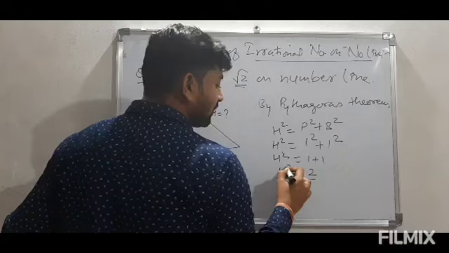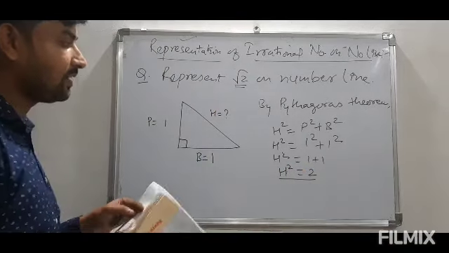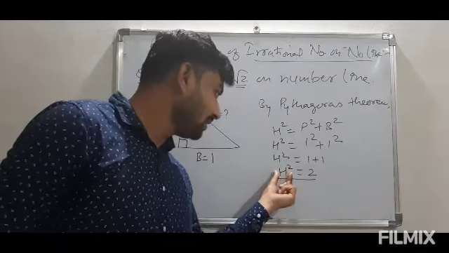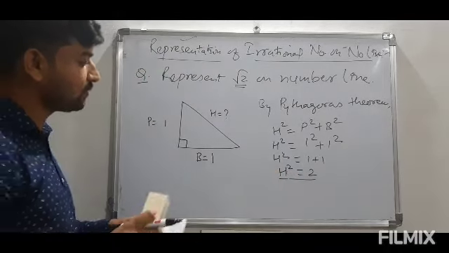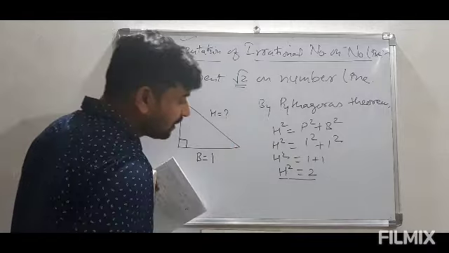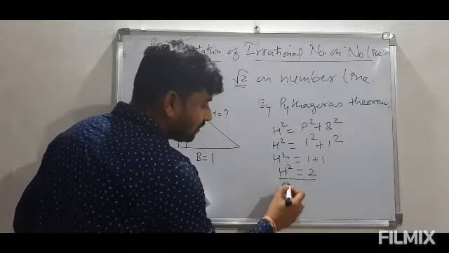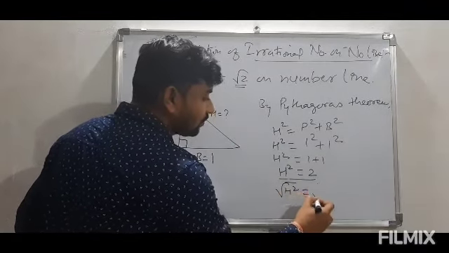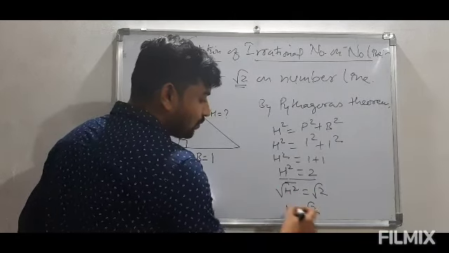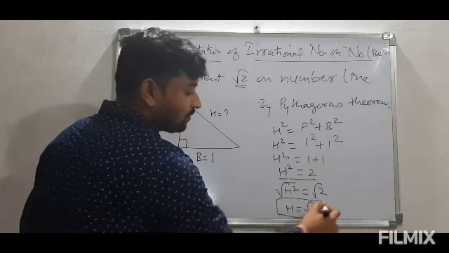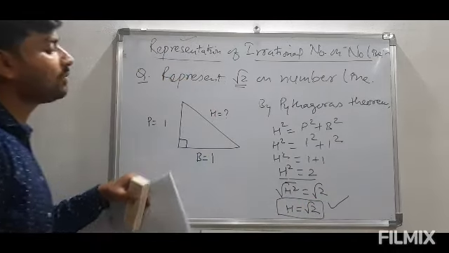As you know this, that when we need only value out of this square, what we have to do? Square root. You must have studied in your previous class, that is 8th class. So we will be taking the square root of this. So we will get H from here. H is equals to root 2, and this is the number which we want to represent on number line.